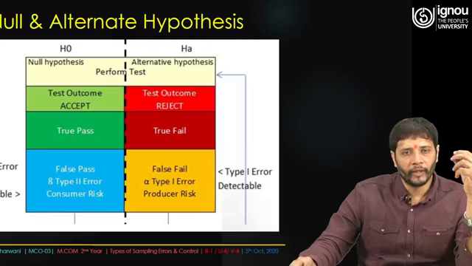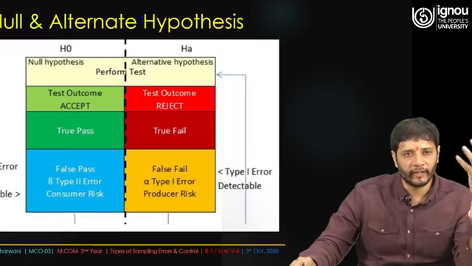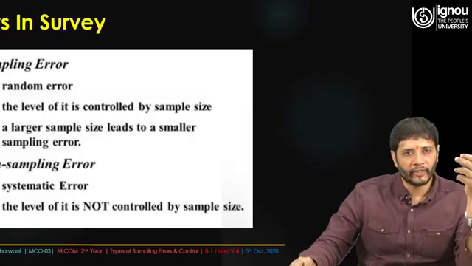So in the initial stage, it is time to build the blocks, recapitulate ourselves, and build the basics, because there are certain terminologies which are very powerful as far as research methodology and statistical analysis are concerned. So anyway, errors in a survey are considered to be sampling error, which is random error. The level of it is controlled by sample size.